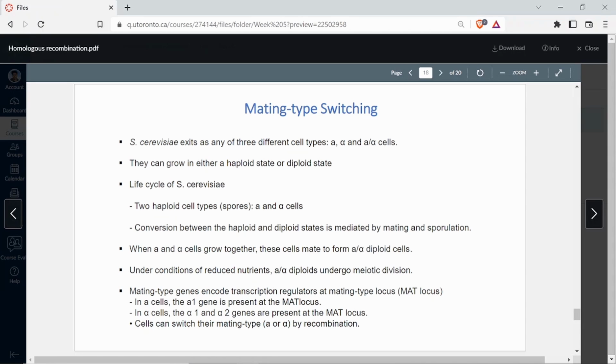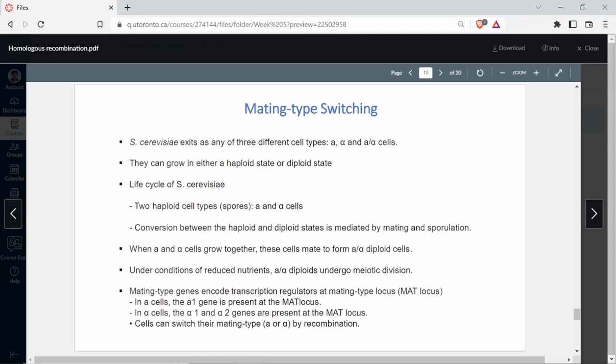So if you look at the life cycle of Saccharomyces cerevisiae, there are, sorry, this is not italicized. Please make sure whenever you write down any scientific name, it has to be italicized. Or if you're writing with your hand, it has to be underlined. And underlining should not be a common underlining for both the names. The genus has to be underlined separately, the species has to be underlined separately, which means the line doesn't connect. Right? So Saccharomyces underline, then cerevisiae underline. So life cycle of Saccharomyces cerevisiae.